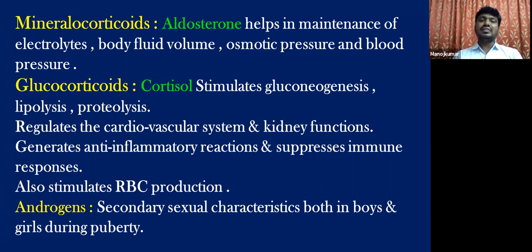Whenever there is a decrease in the blood glucose levels, that will definitely affect the functioning of the brain. If the brain does not get enough supply of glucose, it immediately functions improperly. At that time, cortisol is released and it makes sure that enough glucose levels are maintained in the blood and supplied to the brain such that the brain functions properly.